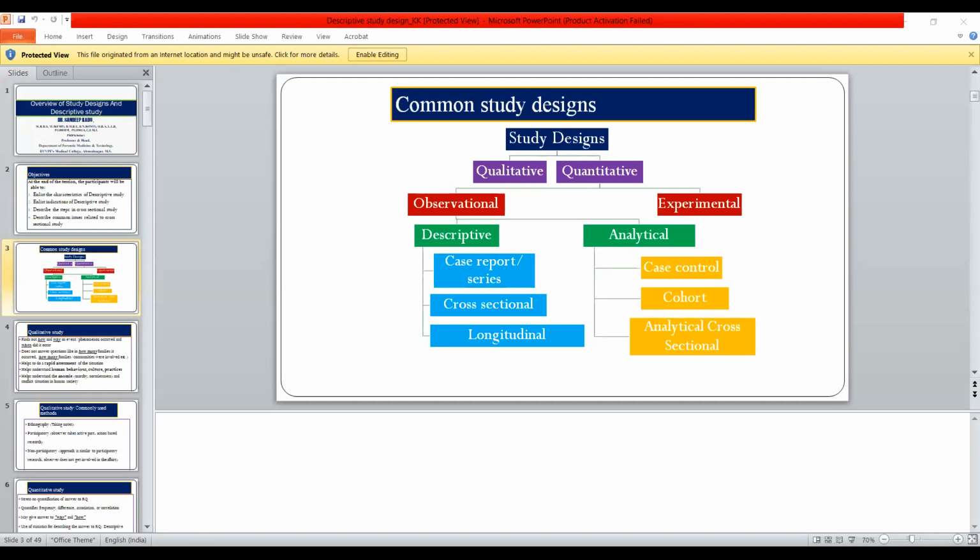But remember, sample size may be as small as 5, or as big as 1,000. It depends upon the prevalence of that disease. In a descriptive study, to derive a proper sample, the important thing is the prevalence. If it is a longitudinal study, then incidence is also there.